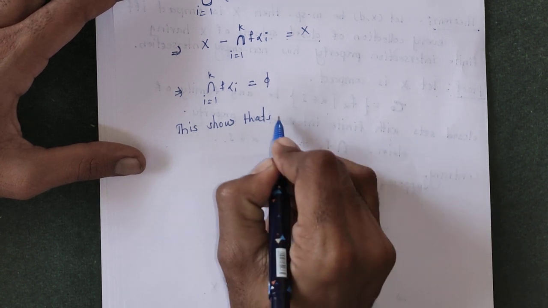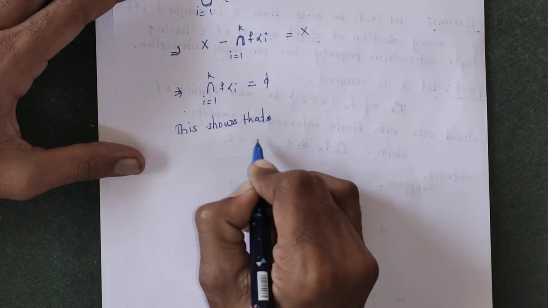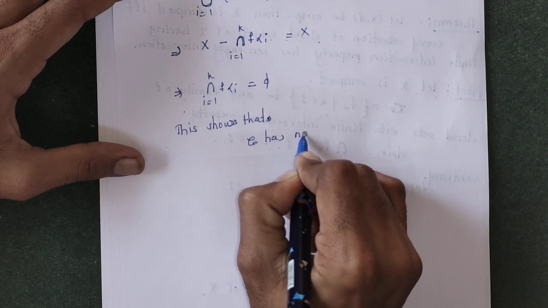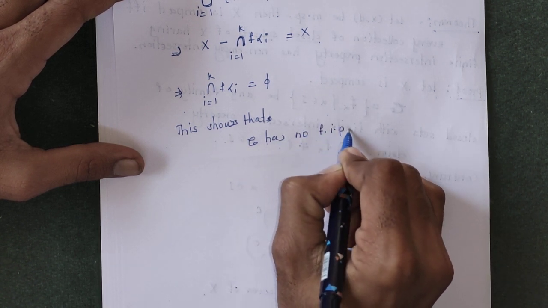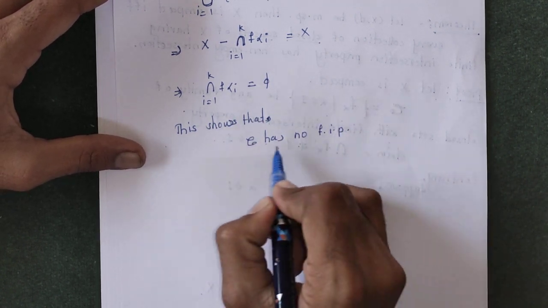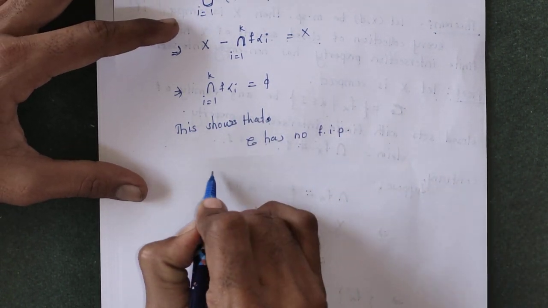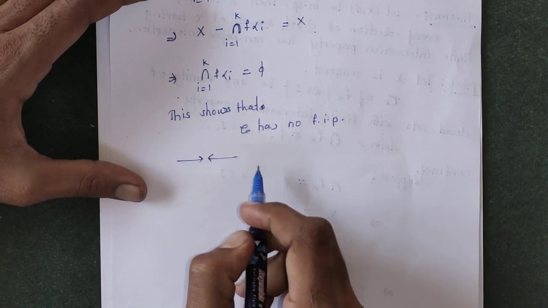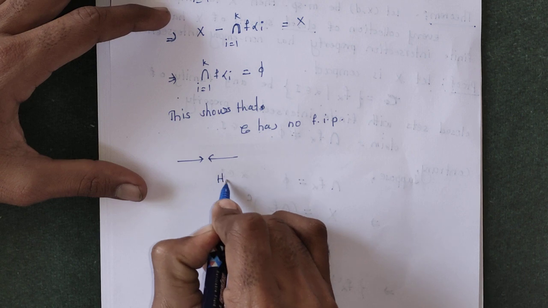This shows that script C has no finite intersection property, because the intersection of this sub collection is equal to phi, which is a contradiction.